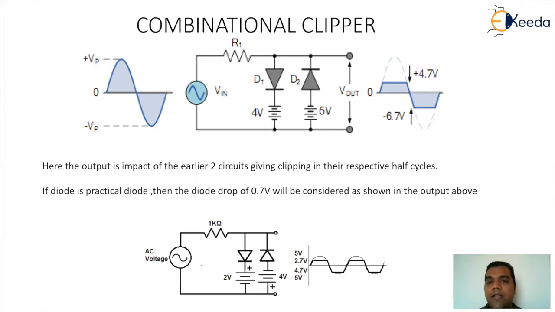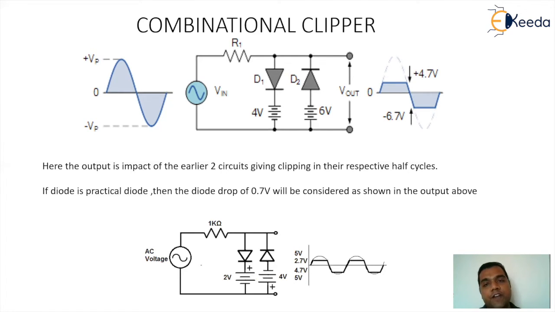This third circuitry is a combination of the first circuitry and the second circuitry. D1 with the 4 volt battery will clip the positive half cycle, and D2 with the 6 volt battery, obviously minus 6 volt as a potential, will have an impact on the negative cycle.